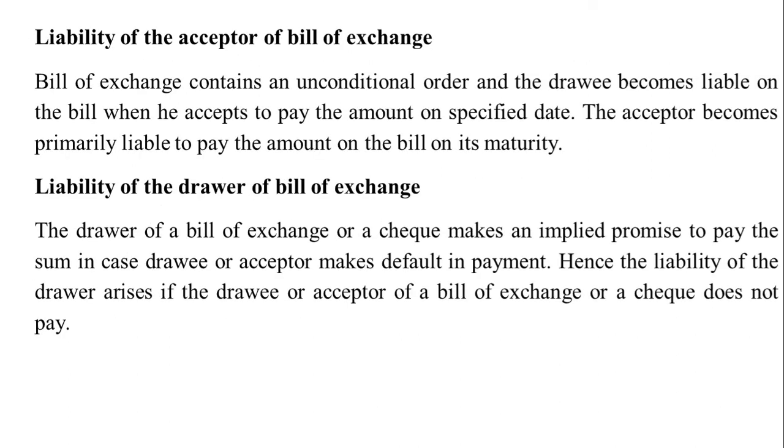Liability of the acceptor of bill of exchange. Bill of exchange contains an unconditional order and the drawee becomes liable on the bill when he accepts to pay the amount on specified date. The acceptor becomes primarily liable to pay the amount on the bill on its maturity.